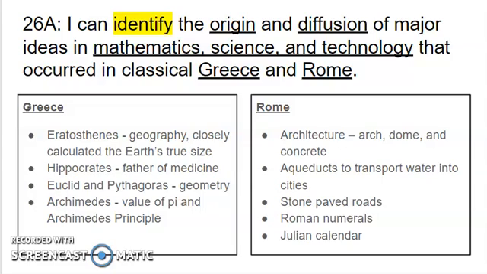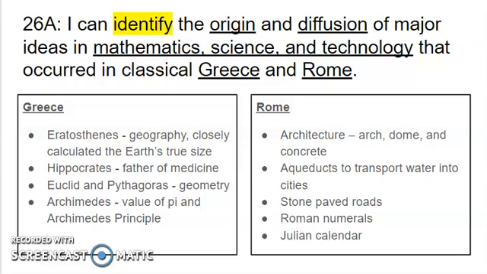In Rome, we're focusing more on the actual concepts more than the people who created them. So in Rome, we'll start off with architecture. So Rome is famous for the archway, the arch, the dome, and concrete. So the arch and the dome are both architectural structures that were very impressive, especially for the time that they were made. Then we have the invention of concrete, which the Romans used to pave their roads to make them last thousands of years. So all of that together is technology that we still use today.